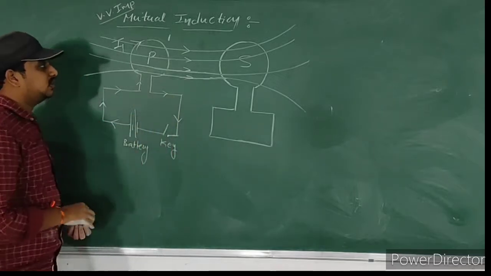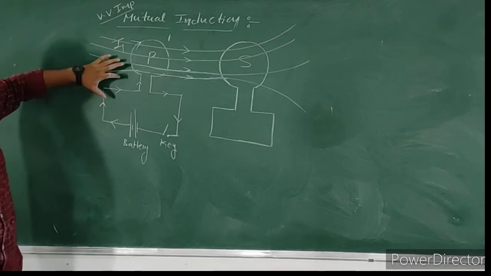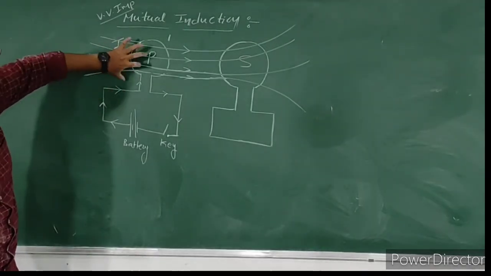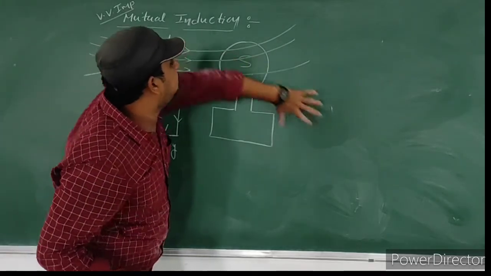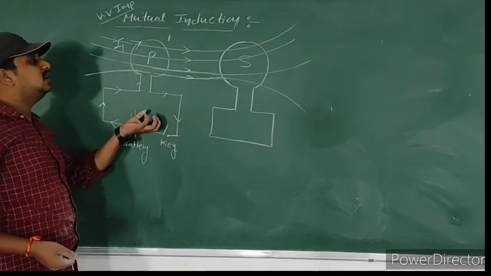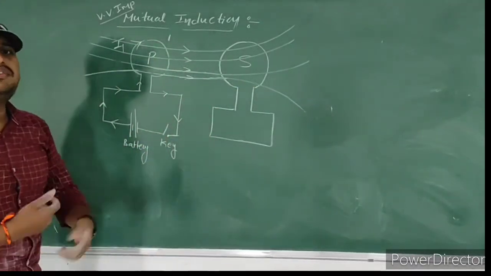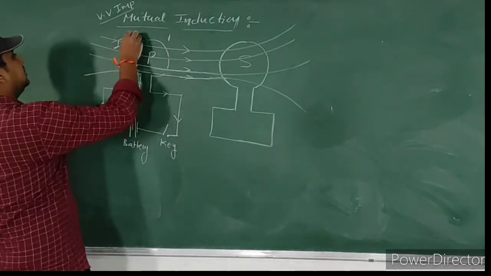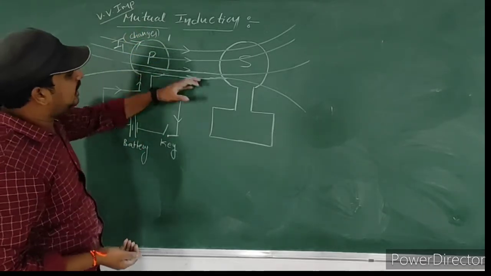Now observe carefully. Some current is passing through this primary coil. According to Oersted, every current carrying conductor produces magnetic field lines. This primary coil produces magnetic field lines, and whatever magnetic field lines are produced from this primary coil are passing through this secondary coil. Then what will happen? Let us consider that this current changes. Then the magnetic field lines will change.